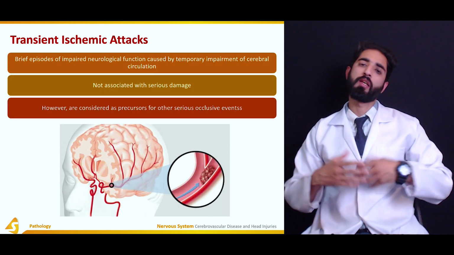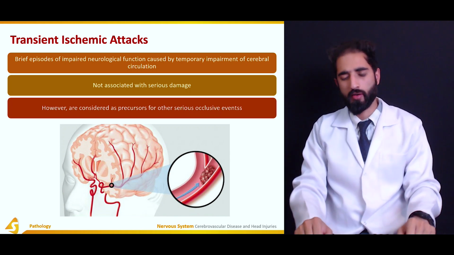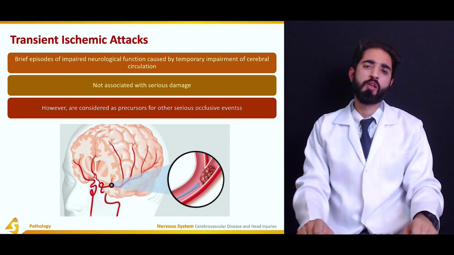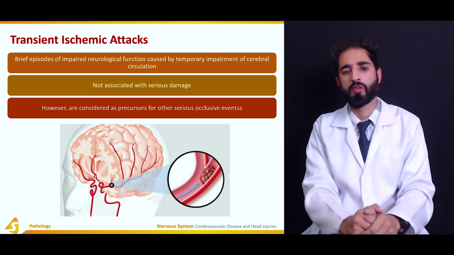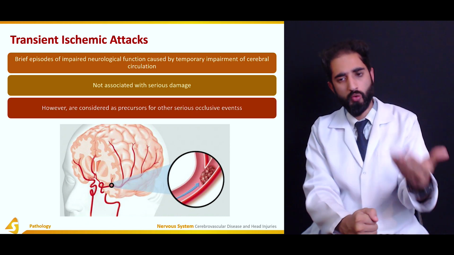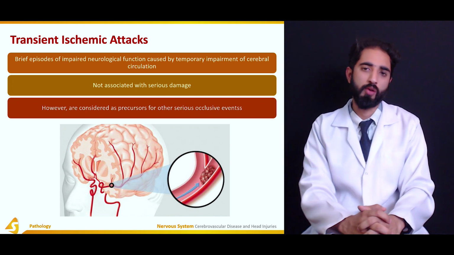Now there's another condition which is not as severe as stroke, and it is not usually called a stroke, but it is a type of cerebrovascular disease, and it is known as transient ischemic attacks, in which there are brief episodes of impaired neurological function caused by temporary occlusion of the blood vessels or temporary impairment of the cerebral circulation.